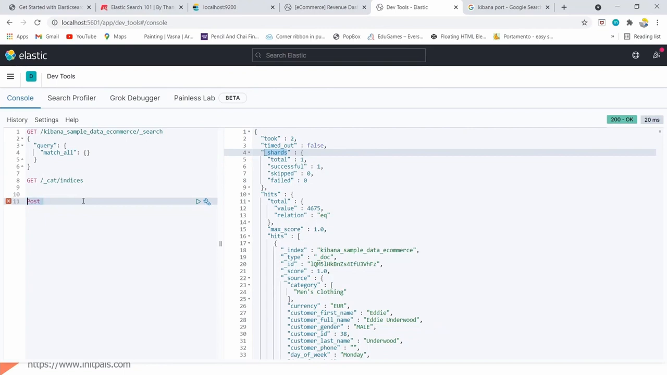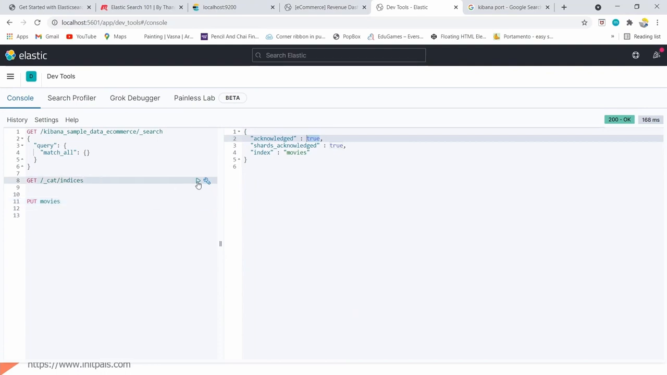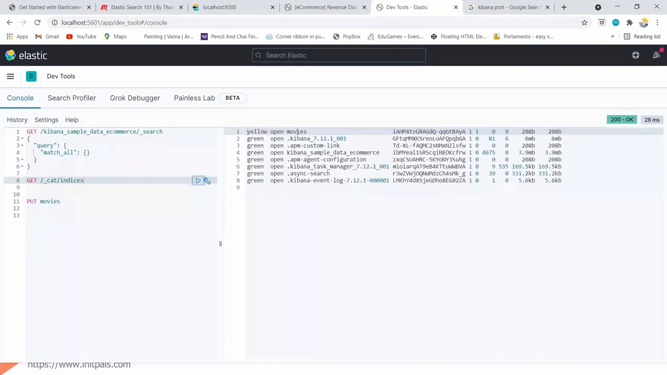Okay, let me go ahead and create an index. To create an index, this is the command: PUT movies. This is a straightforward command. PUT is the HTTP method, and movies is the index name. Then if I click, the index is ready. The index is created. I got acknowledged: true. If I run the indices command here, I can see movies here. So okay, now I created an index.